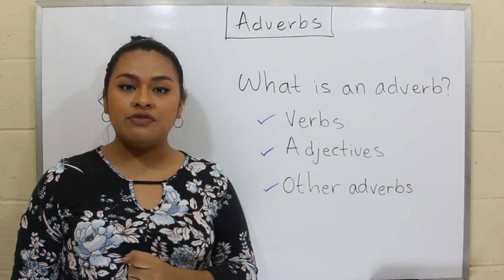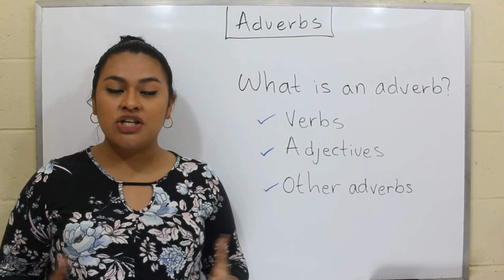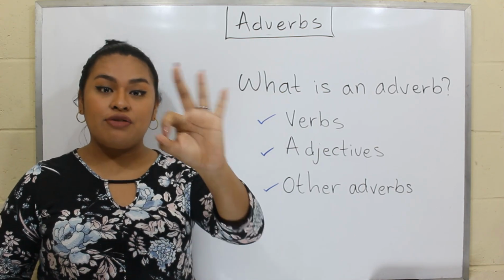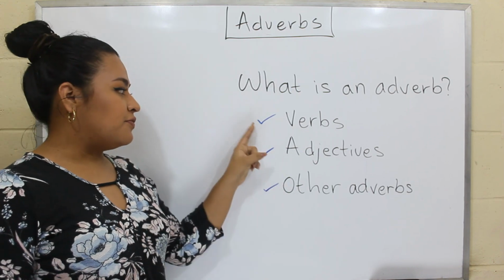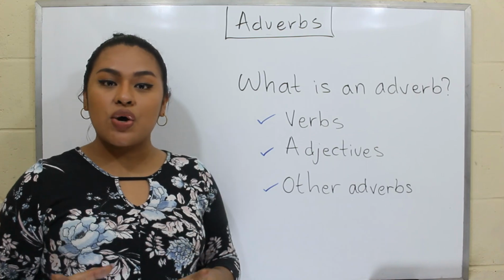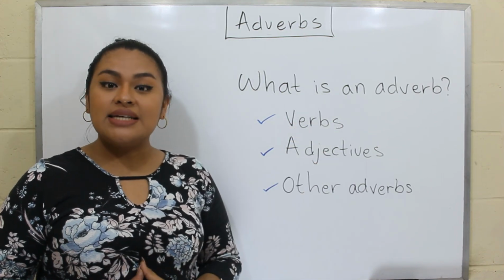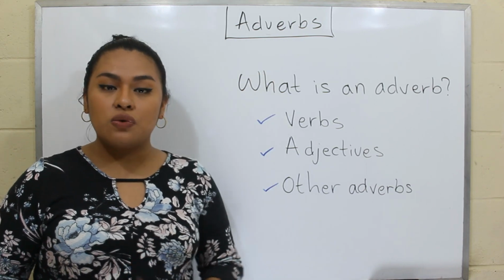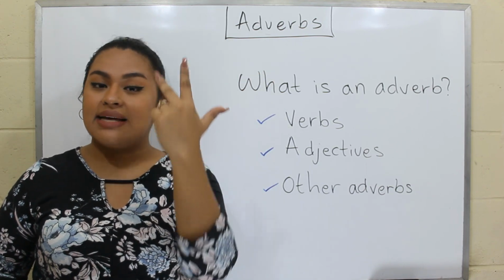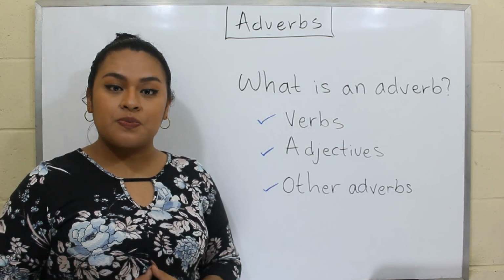What is an adverb? An adverb is a word or part of speech that can modify three different elements: verbs, adjectives, and other adverbs. So, when an adverb is modifying a verb, we can say that the adverb shows the manner, the place, and time in which the action takes place.